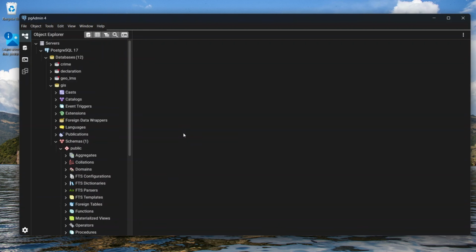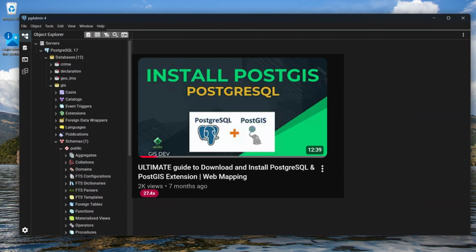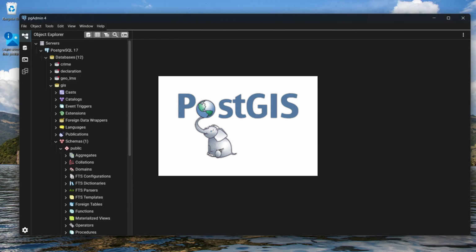Today we are going to publish our shapefiles to a Postgres and PostGIS database. So here you need to have your Postgres installed. I have another video, which I'll leave the link to in the description. So make sure that you check out how to install Postgres and PostGIS.